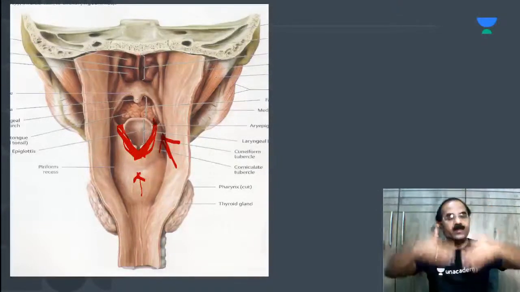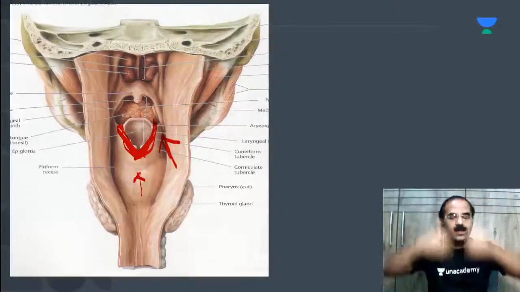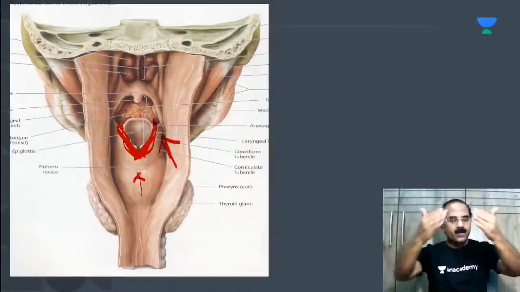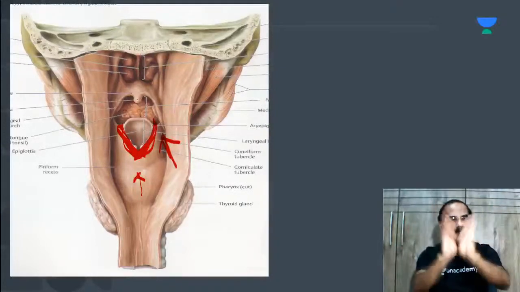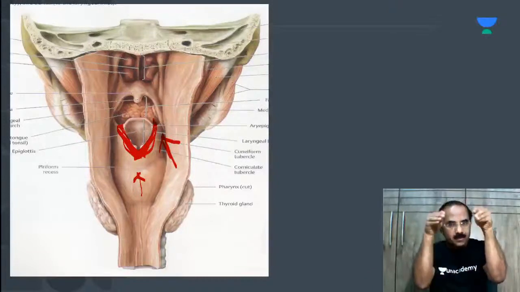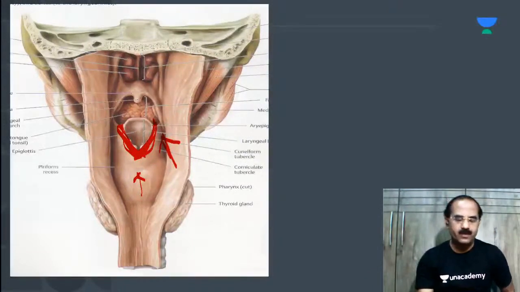Not the epiglottis, my child. It is the thyroid cartilage and the thyroid membrane. They are going to form the anterior and lateral boundaries. On either side are the aryepiglottic folds, and between them, that fossa is known as the pyriform fossa.